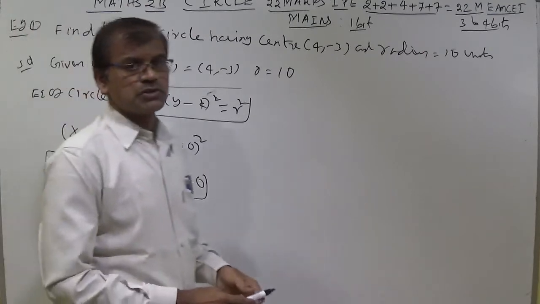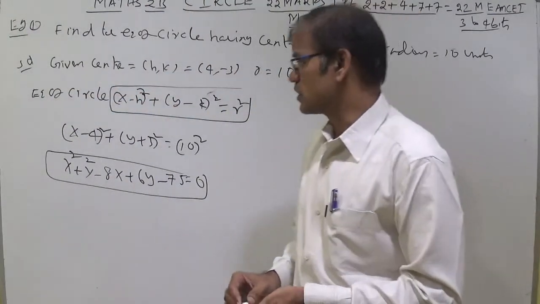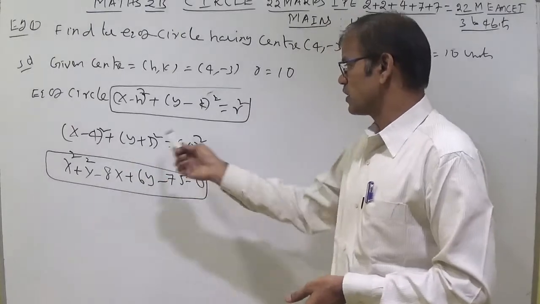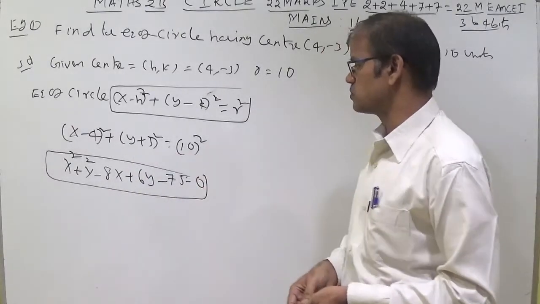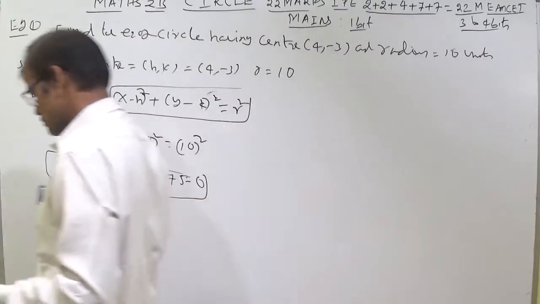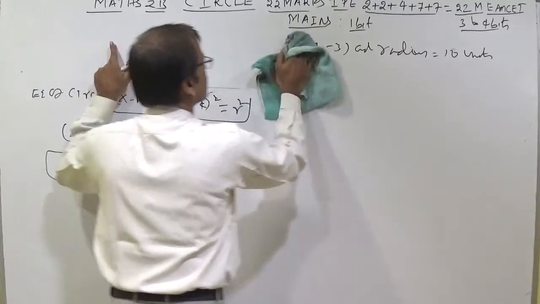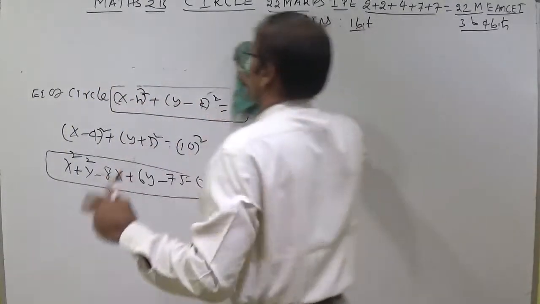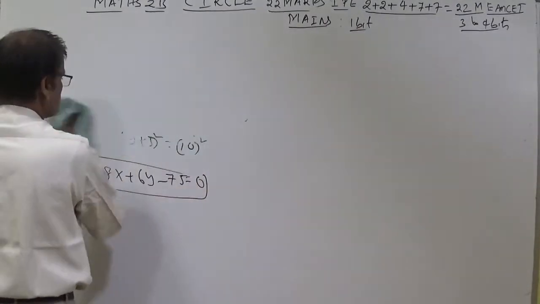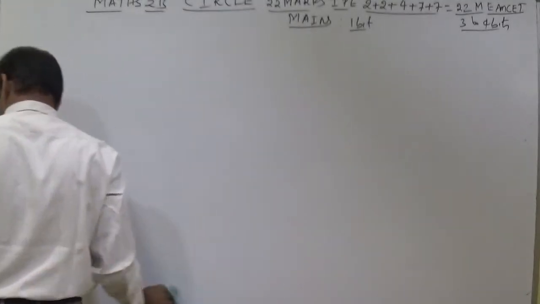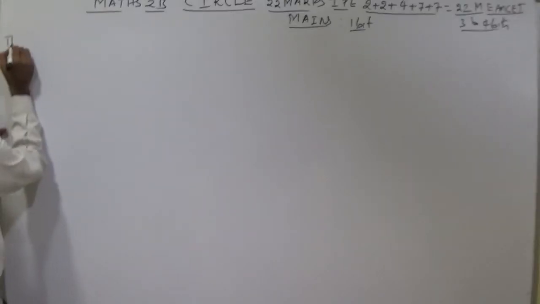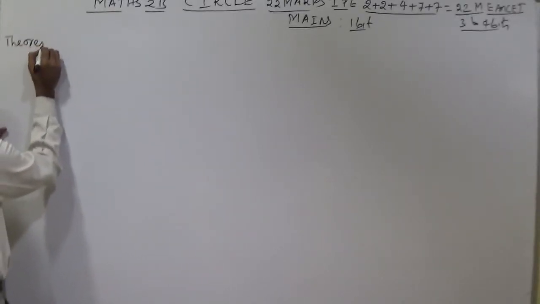I want to discuss with you the standard equation of circle using a theorem. You can understand this using the formula (a minus b) whole square and (a plus b) whole square. Now, a very important theorem is there, which is the basic concept of the circle. Of course, it is not important for exam, but it is important for the concept. Theorem, I am writing.